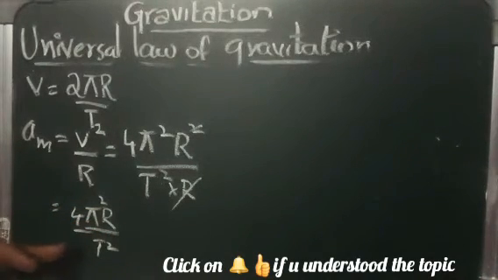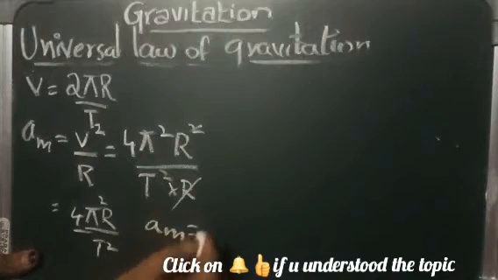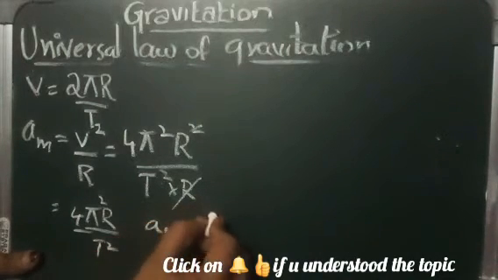Now substitute the values of r and t in the above equation: r is 3.844 into 10 to the power 10, and t is 2.36 into 10 to the power 6. The value we get is a_m equal to 0.27